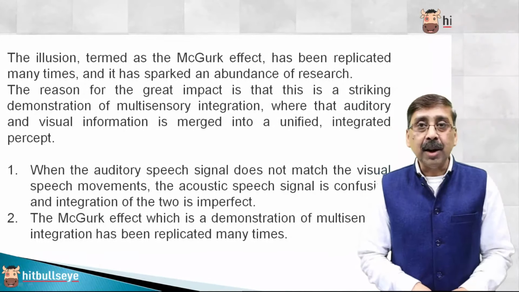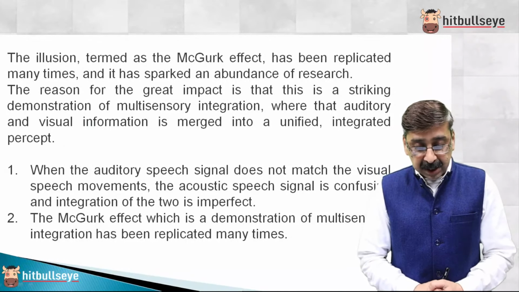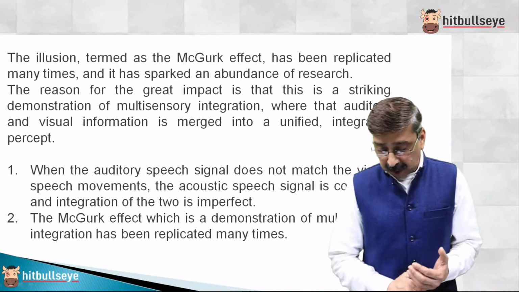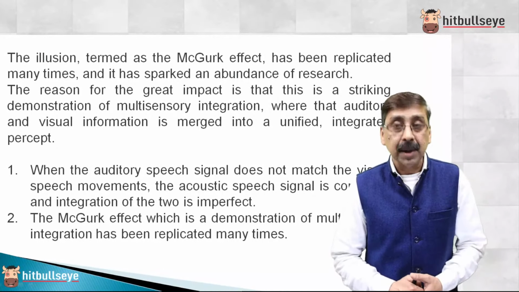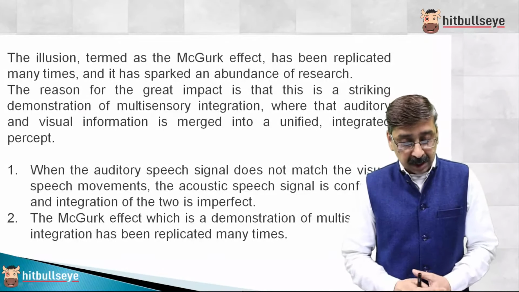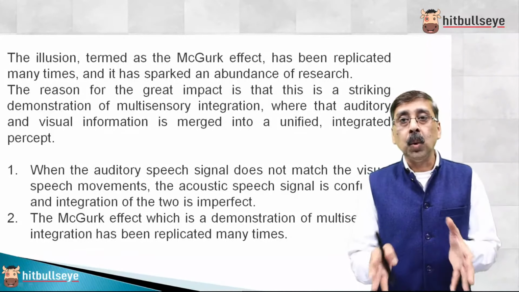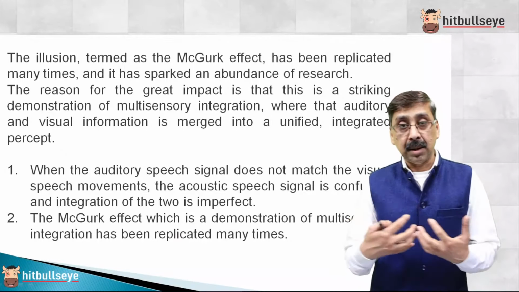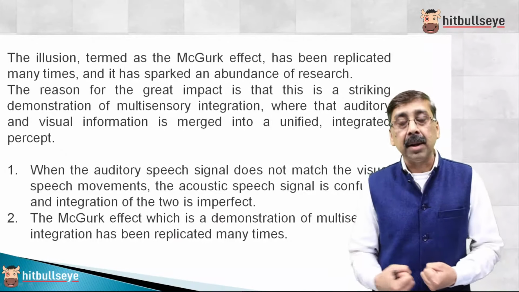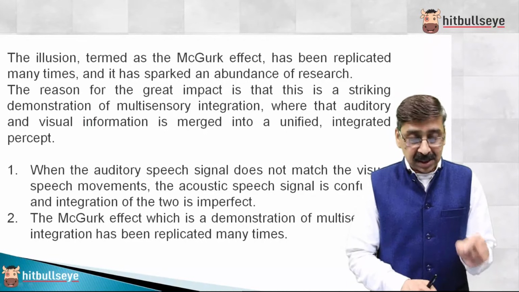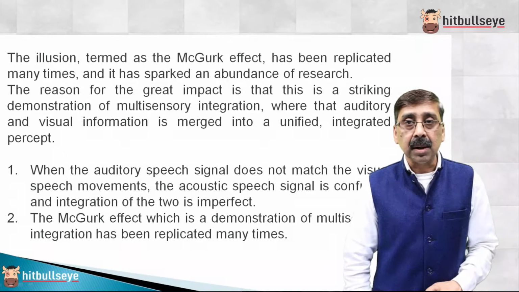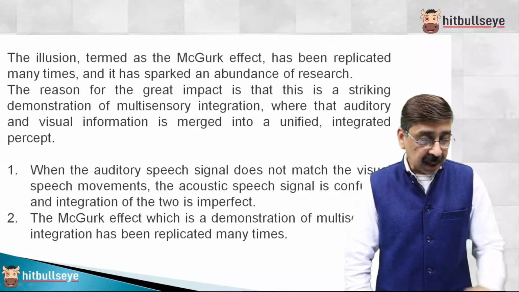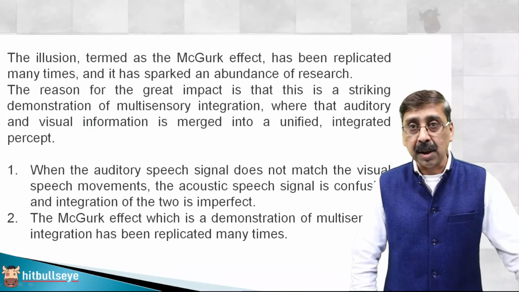So I'm repeating the second time. If you look at the second option, seemingly close: the McGurk effect is a demonstration of multi-sensory integration that has been replicated many times. So it is only one of the aspects that it has touched. We have missed that two different signals were superimposed and then shown, and something different was heard by the people. So this part is missing. Second is covering only a little bit of this, and has missed the important aspect that signals were mixed. Second seems to be very close, but it is a partial summary, not the complete summary.